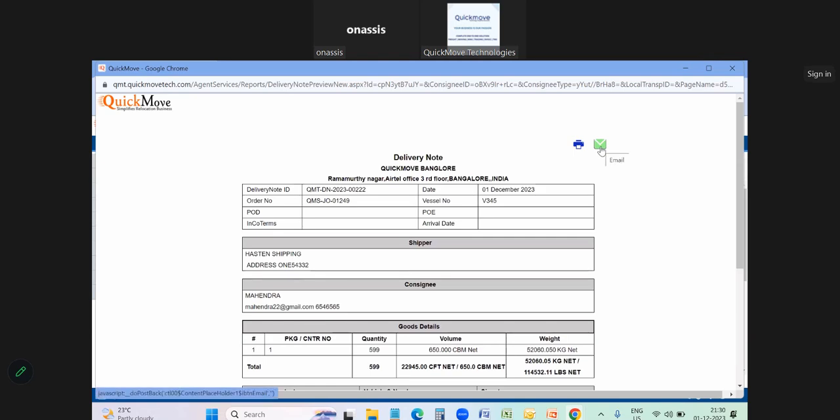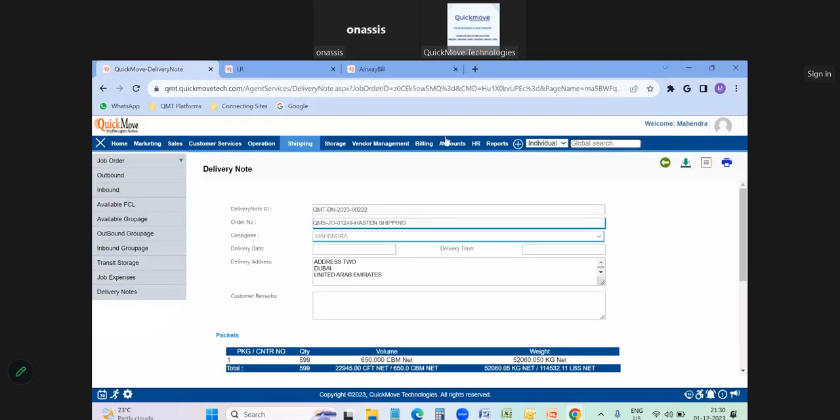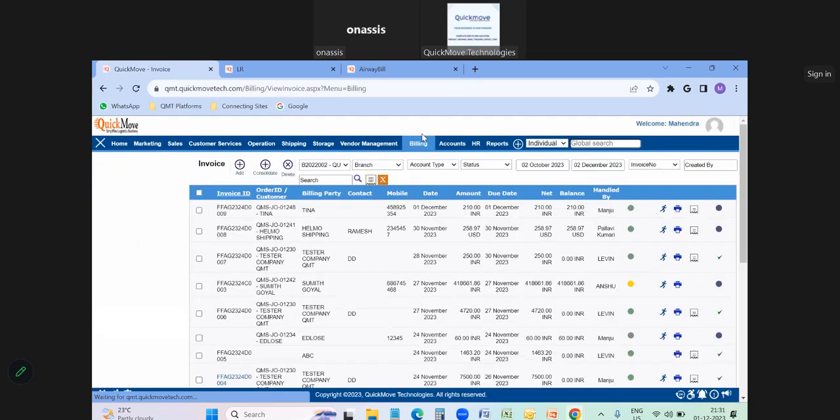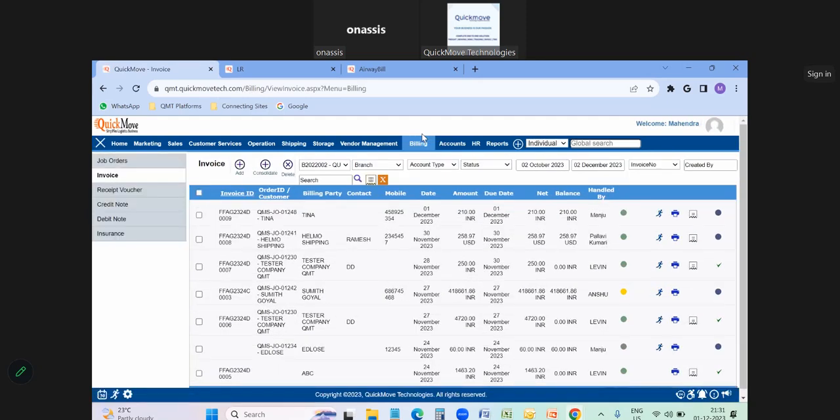Once the mail has been sent to the consignee, you can inform them that once the goods have been received at your location, kindly sign these copies and send them back to us. So we can send it. Once it is done, then our accounts team comes into track. When the operations team starts working, the finance team also will start working parallelly. They need not wait until operations are completed.